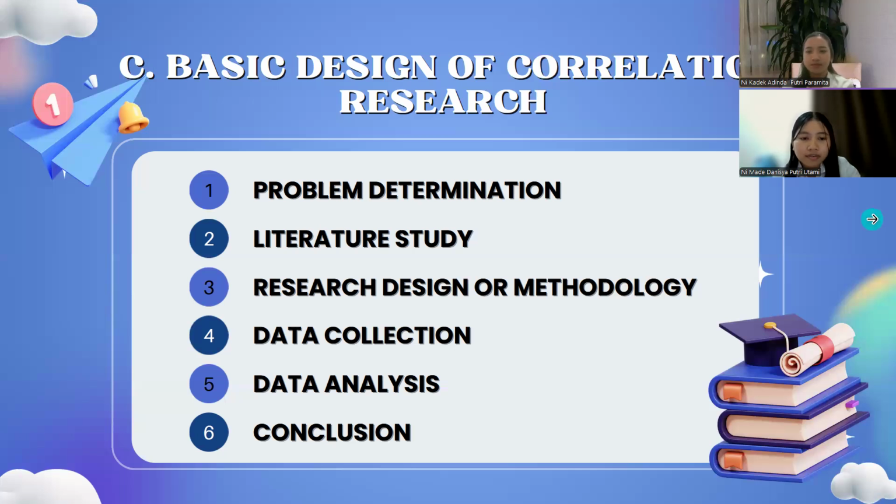Number 5 is data analysis. Data analysis in correlation research is carried out by calculating the relationship between two or more variables. If only two variables are collected, use the continuous bivariate correlation. If there are more than two variables, multiple regression analysis or other statistical methods can be used. The results of the analysis are usually presented in the form of a correlation coefficient, or R, with values ranging from -1 to +1.